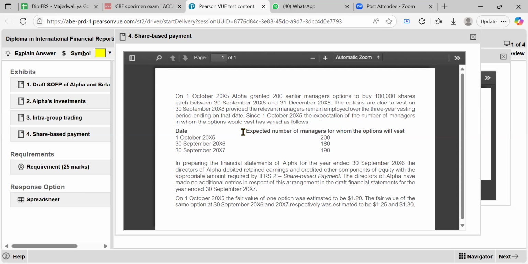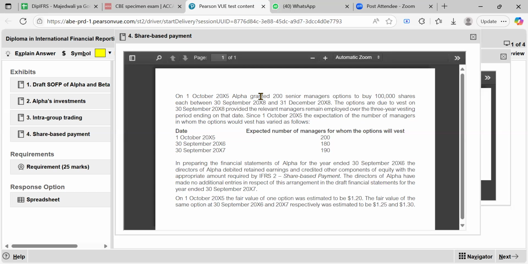Since that date, which is the grant date, the expectation of the number of managers in whom the options would vest has varied as follows. You provide this option to 200 managers, but it will only work for those who will be at the company for 3 whole years, right?